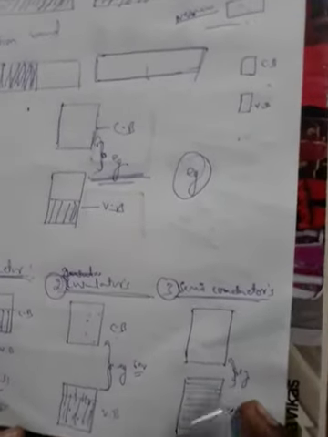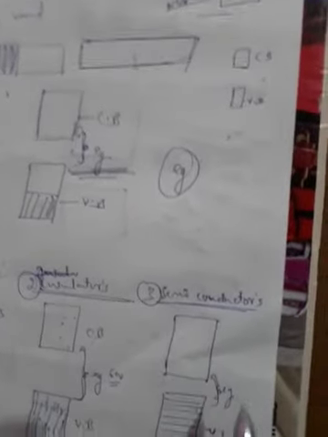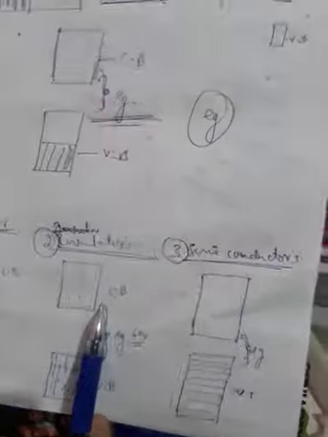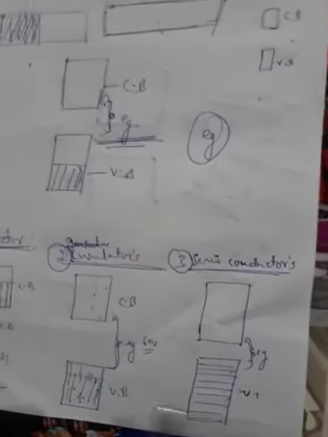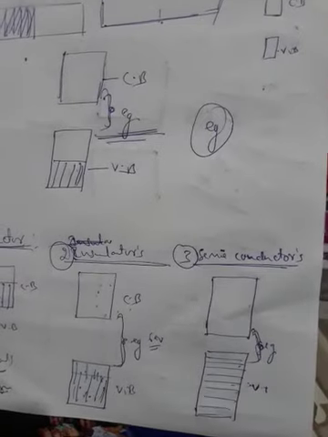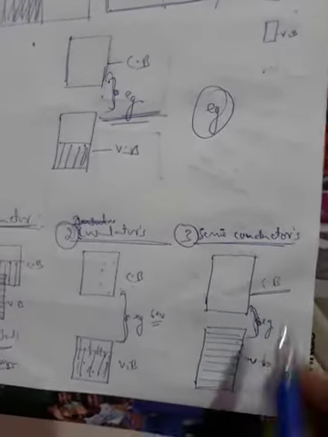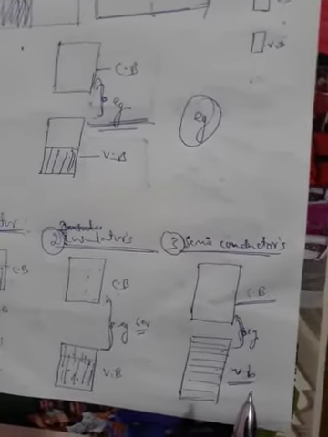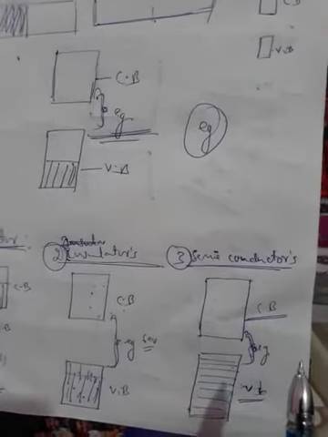After that, semiconductors. The semiconductor properties are in between the conductors and insulators. In insulators the two bands are separated by a large gap, but here the energy gap is small.